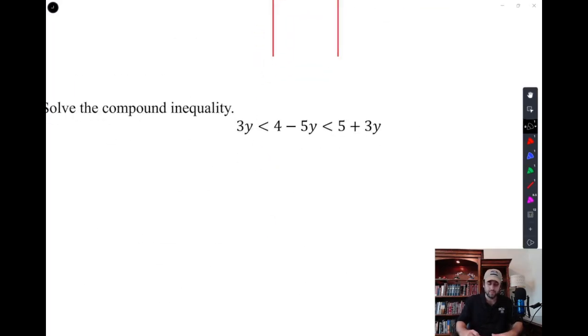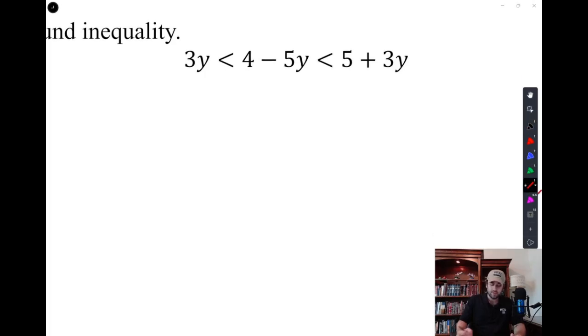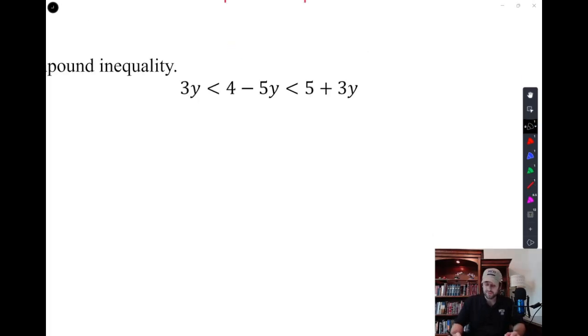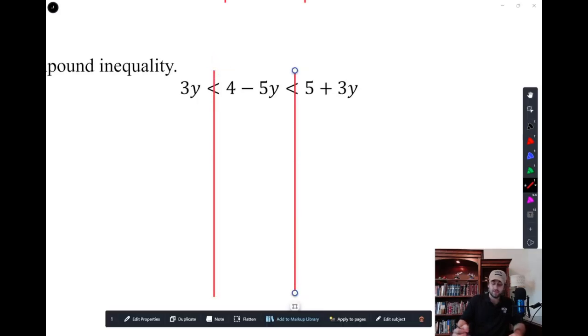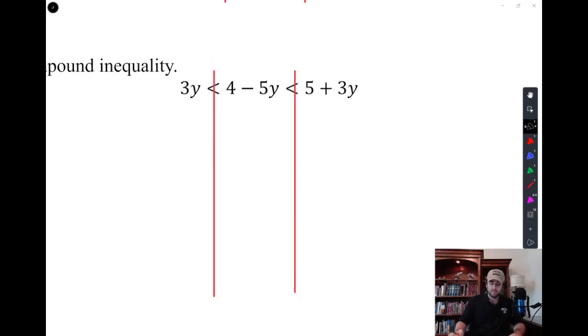All right, we'll do one more compound inequality. Okay, so we're going to solve this compound inequality a lot like we would solve a normal inequality. But first, because you see 3 y's in the problem, I'm going to get those 3 y's down to be 1 y, just combining them, subtracting them. So I'm going to get rid of this y on the right. I'm going to subtract it from the middle, and I'm going to subtract it from the left. And what that's going to do is combine our y's for us.